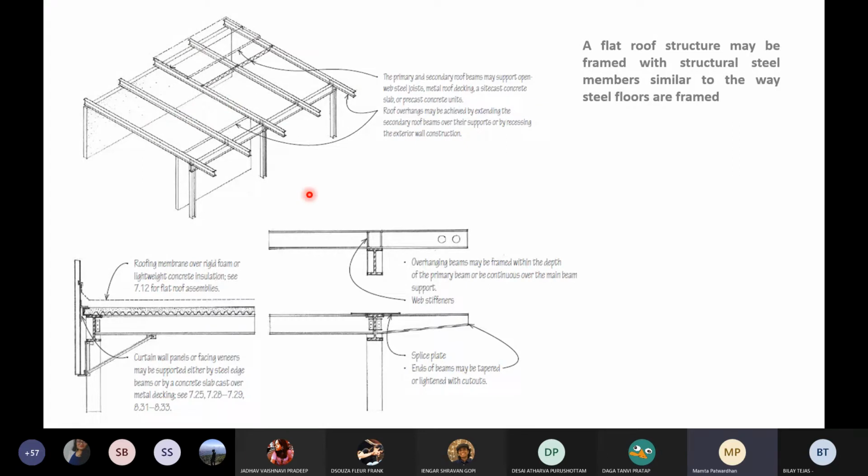And based on the span that you have, primary beams, secondary beams, and then you have your columns that take the load down. Okay. Now, we keep discussing primary beams, secondary beams all the time. Which are the primary beams? Which are the secondary beams? The primary beams are the beams that are taking all the load. Can you see this one here? That's the primary beam. It is taking the load of these secondary beams that are resting on it.